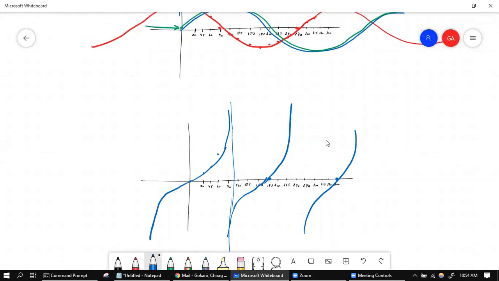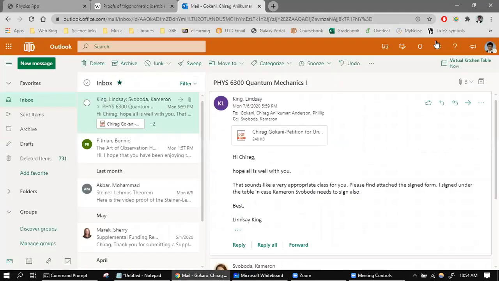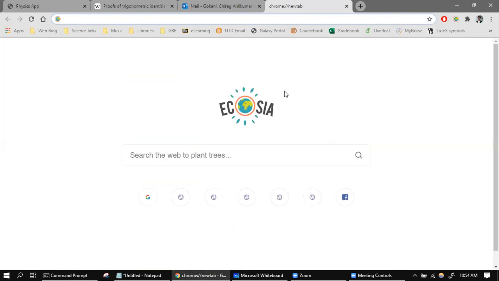The function will approach this value on and on, to eternity, but it will never touch this line. And same with this line and this line. That's what an asymptote is. If you haven't taken Algebra 2 yet, I don't expect you to be familiar with that. But anyway, can you all see my screen here?